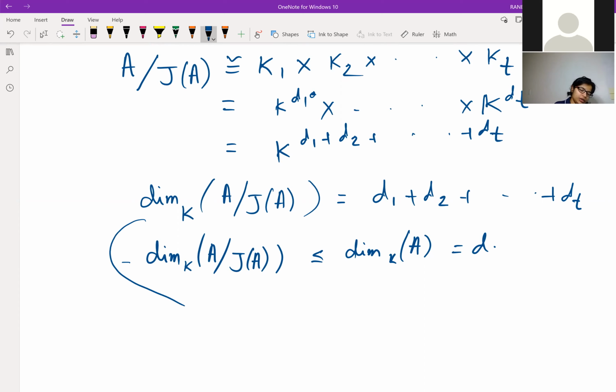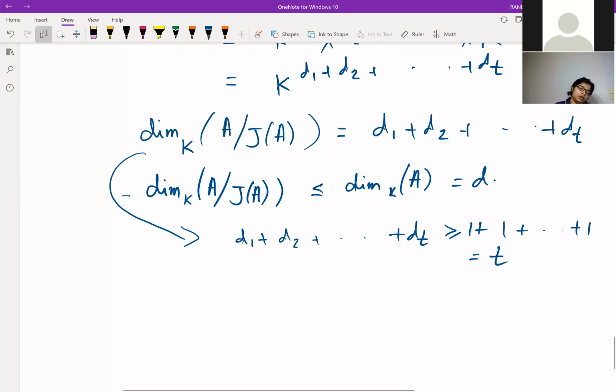Hence from here we can say that D1 plus D2 plus Dt should be greater than or equal to 1 plus 1 plus 1, because D1, D2, Dt are at least 1. So this is equal to T, since it's T times 1.